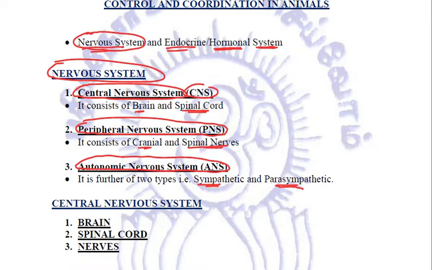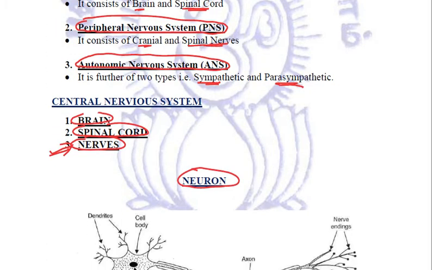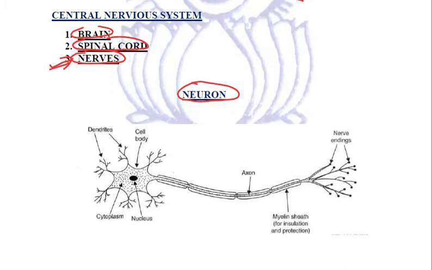We need to study the central nervous system in a bit of detail. Now, this central nervous system consists of brain, spinal cord, and nerves. We'll be studying each one of them. First of all, talking about the nerves. We know that nerves are made up of nerve cells, and those nerve cells are also known as neurons. These neurons are the largest cells of our body, and this is how a typical neuron looks. In this neuron, we need to understand the various parts.